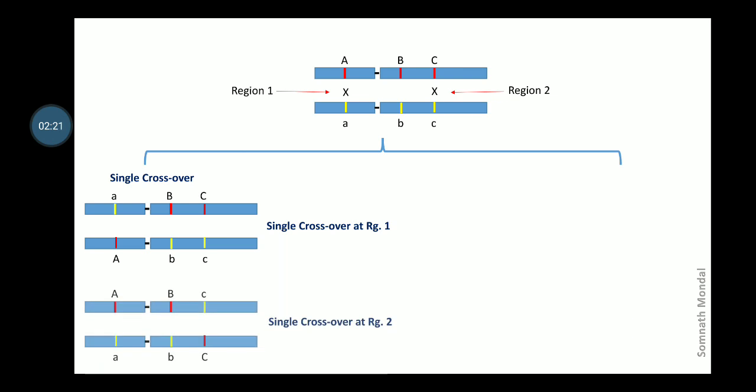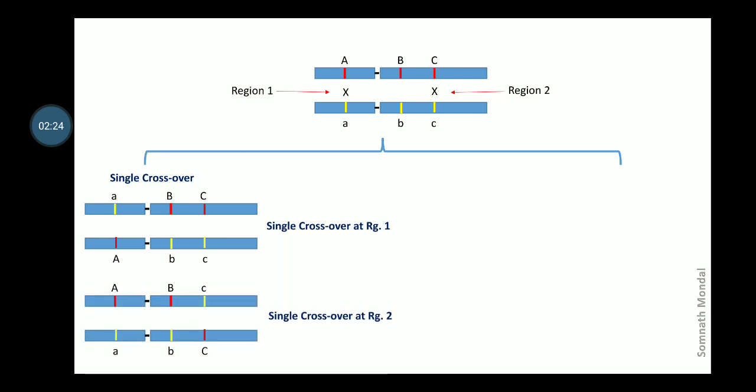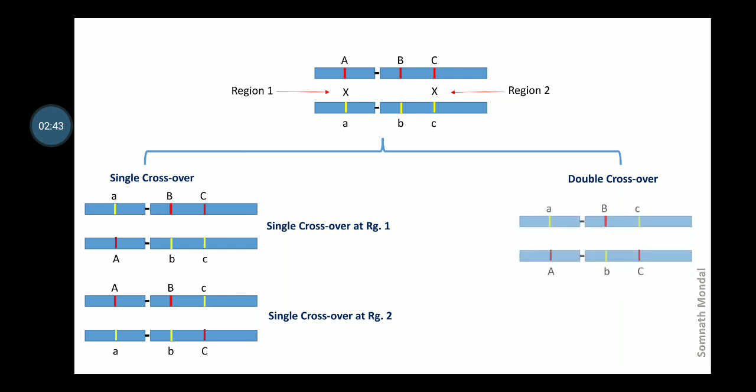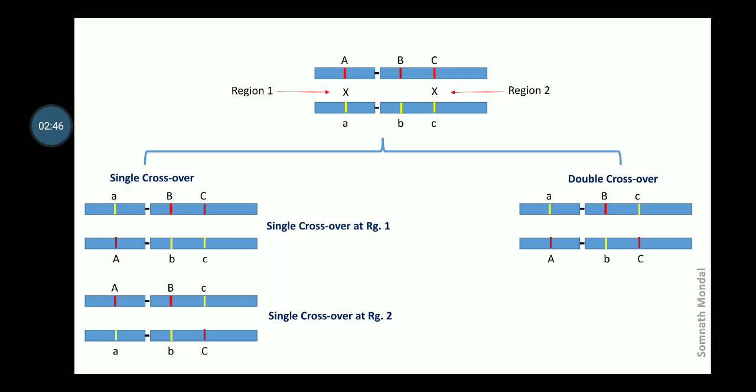Again, if A and B alleles are unchanged but the C alleles have been exchanged, then this is single crossover at region 2. Similarly, in case of double crossover, the midpoint, that is the B alleles, remain unchanged. However, the A alleles and C alleles have been exchanged. That is, crossover both at region 1 and region 2 has taken place. So that is why it is double crossover.